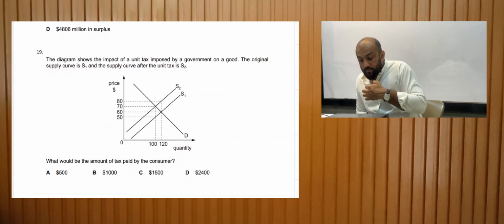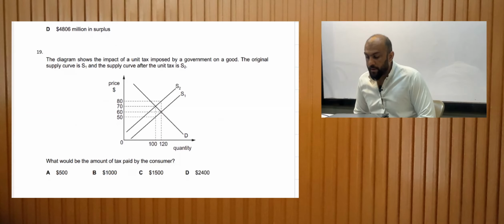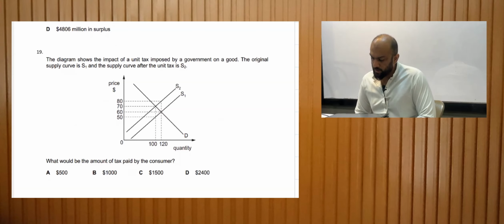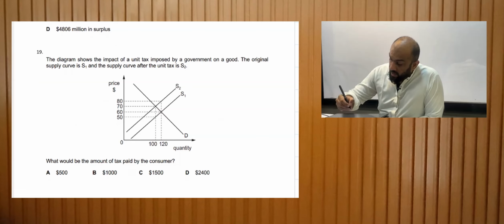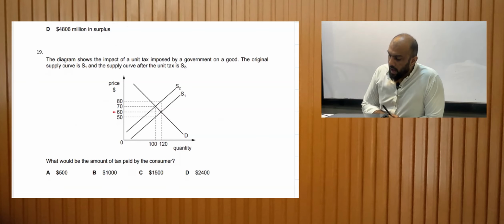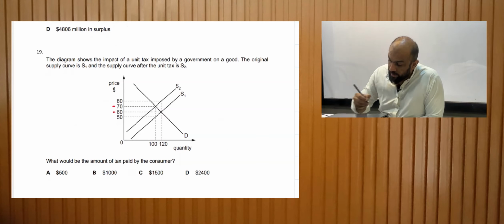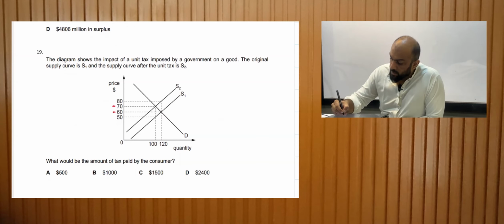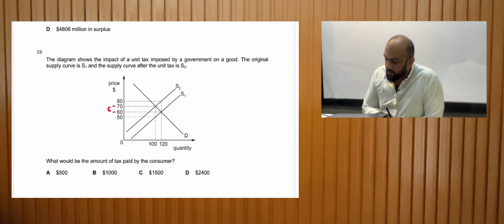Alright, now the most difficult MCQ. The diagram shows the impact of a unit tax imposed by a government on a good. The original supply curve is S1 and the supply curve after the unit tax is S2. What would be the amount of tax paid by the customers? Now, the initial equilibrium is 60. After the shift, the equilibrium is 70. The customer will be paying $10 per unit as a tax.